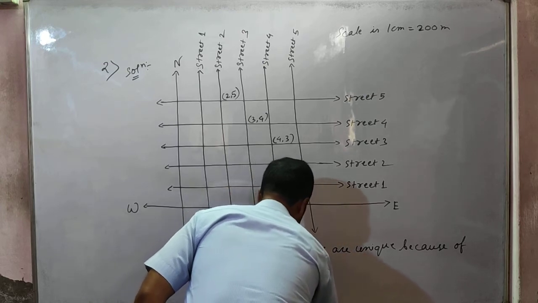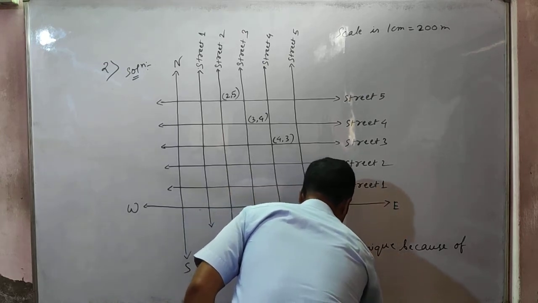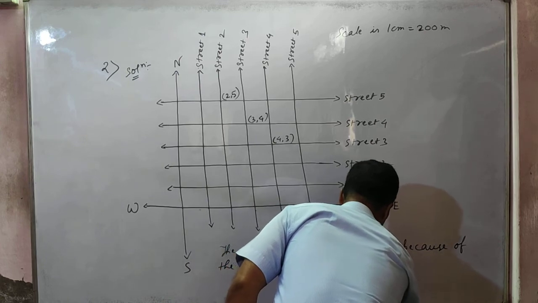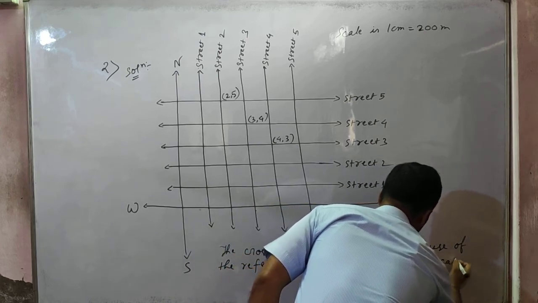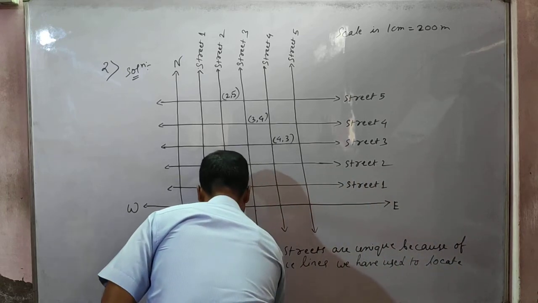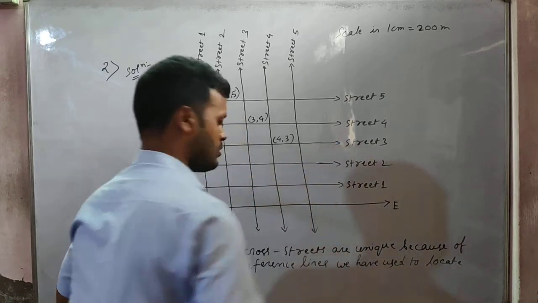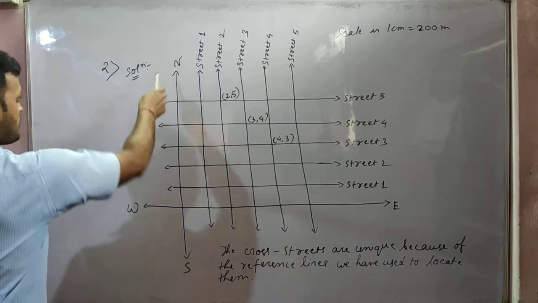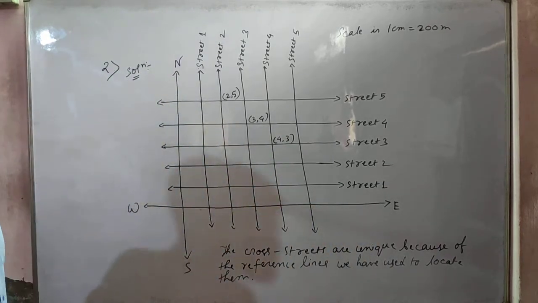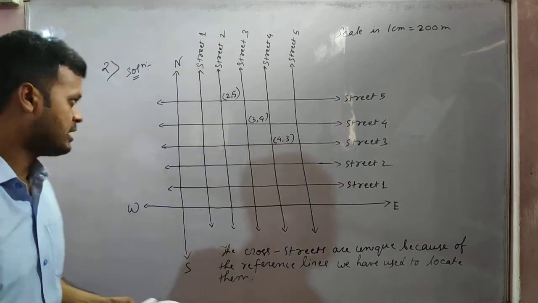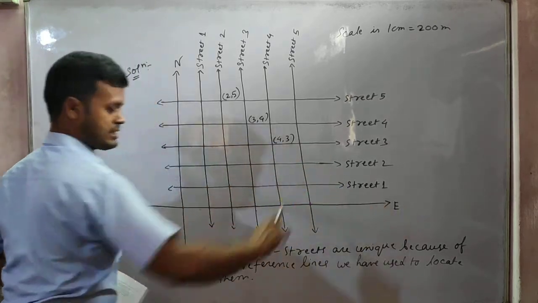reference lines we have used to locate them. Okay, which are the reference lines? This is one reference line in the north-south direction, and this is one more reference line in the east-west direction, as you say. Okay, north-south and west-east also you can say.